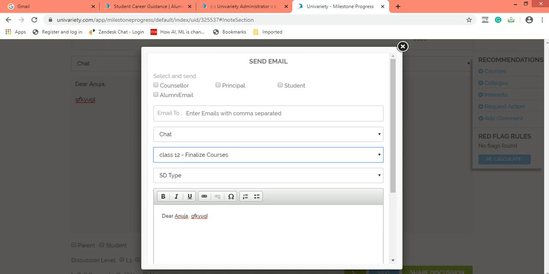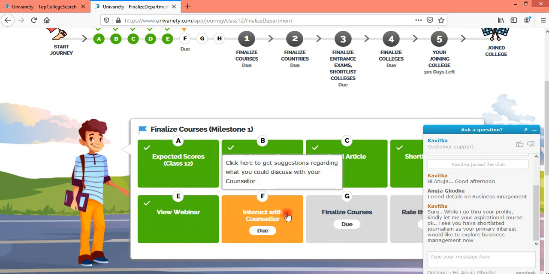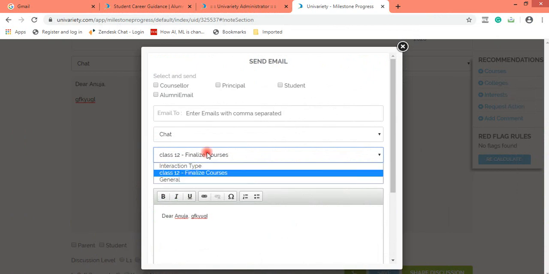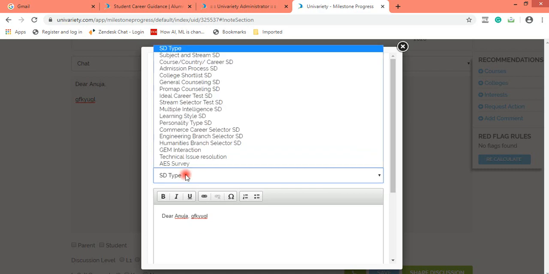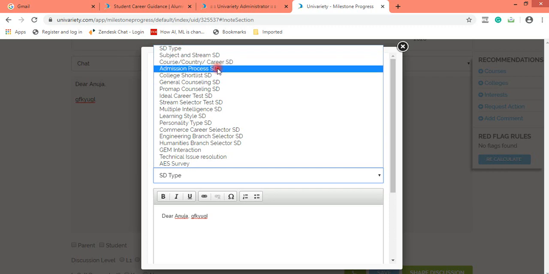So for example, to mark Anuja's task complete for interaction with counselor for the first milestone, you click on interaction type class 12 finalize courses, and the SD type would be subject course country career SD.